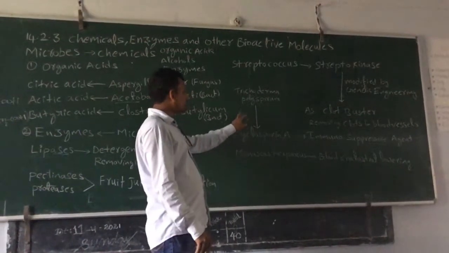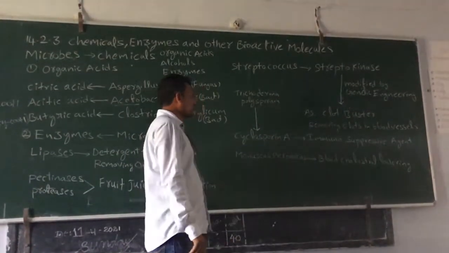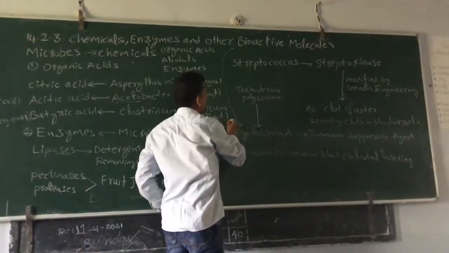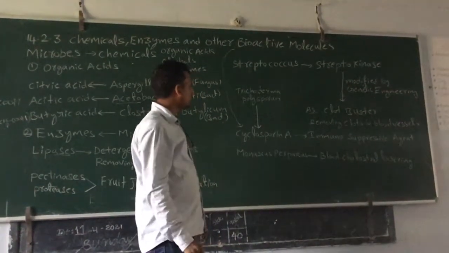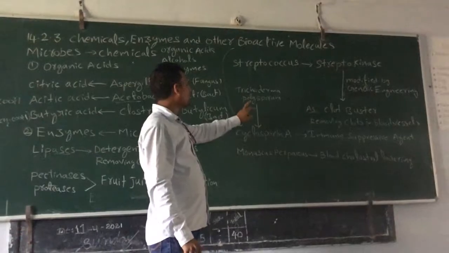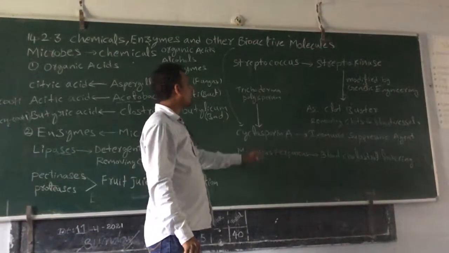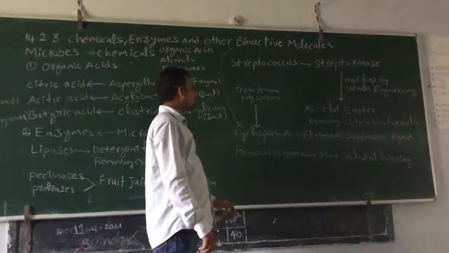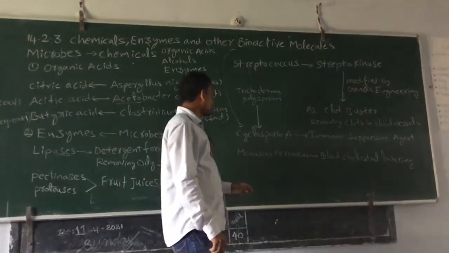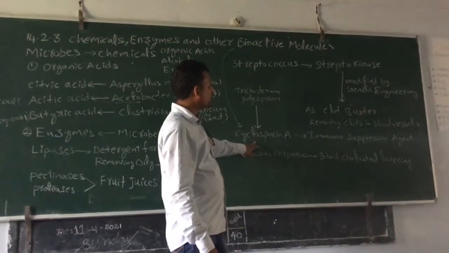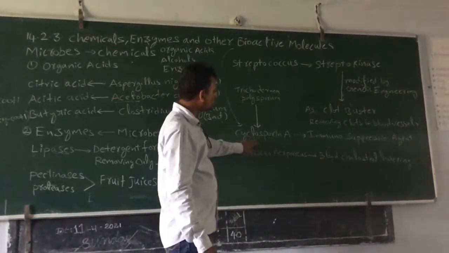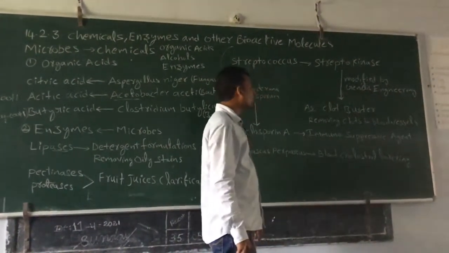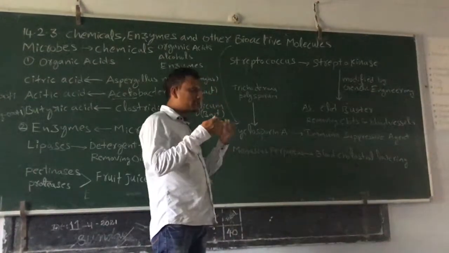Next one is cyclosporin A. Cyclosporin A is a bioactive molecule. It is obtained from Trichoderma polysporum. What is its function? Cyclosporin A acts as an immunosuppressive agent. It will suppress our immune system.